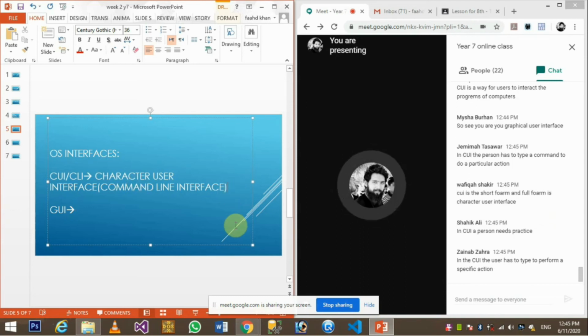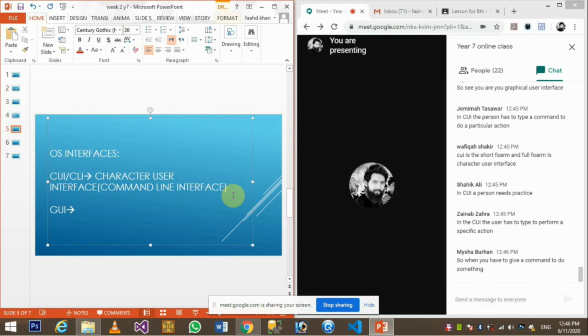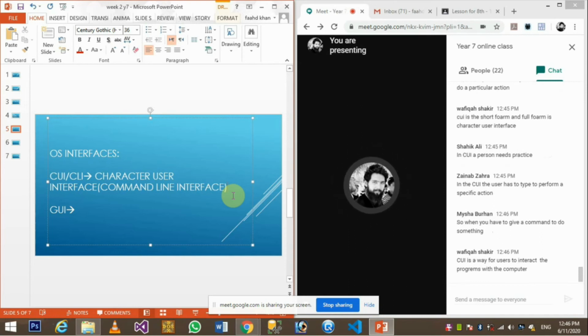And now, okay, I'm just quickly coming to that. Okay, Zainab, in the CUI, the user has to type and perform the specific action, right? That's correct. Very good, everybody. To give a command to do something, yeah, you have to give commands to it. So basically that can be considered the old user interface, that is CUI and CLI.